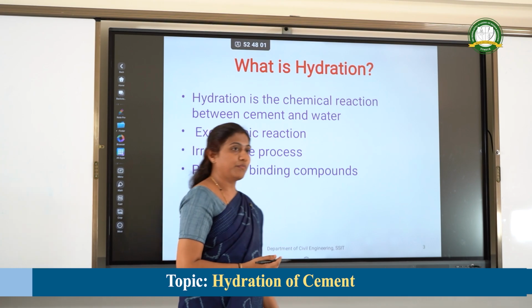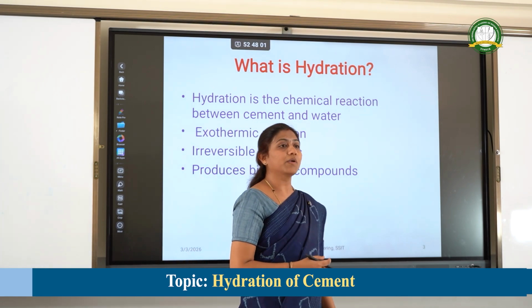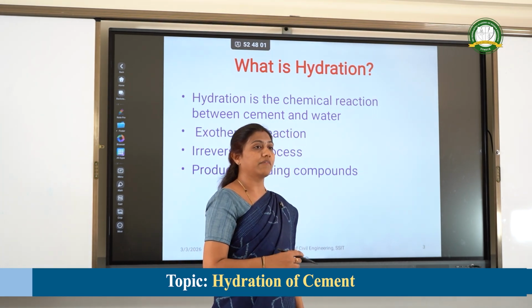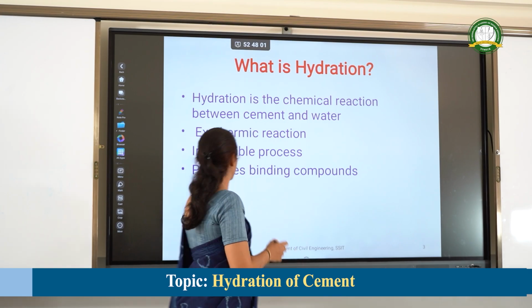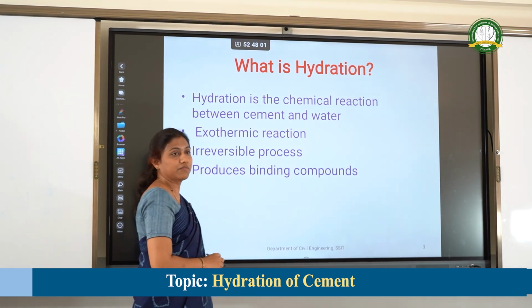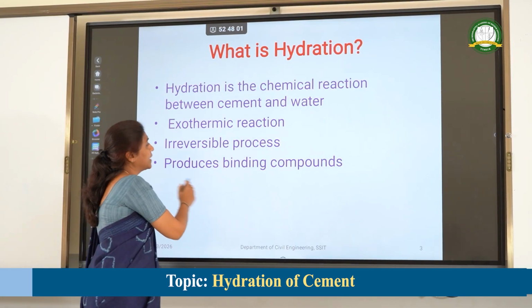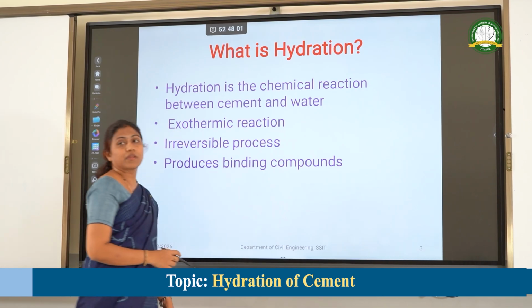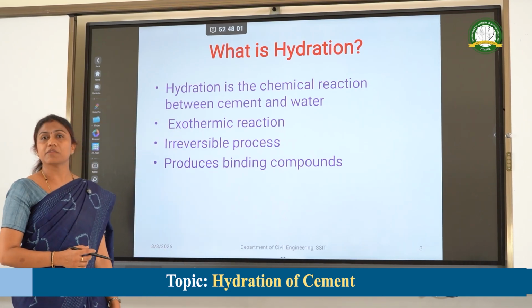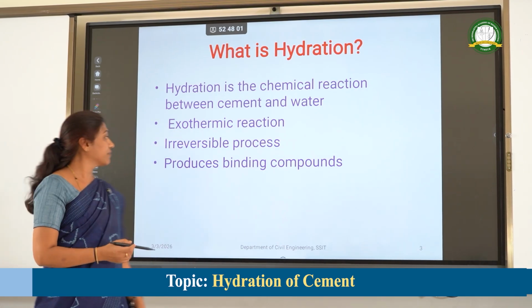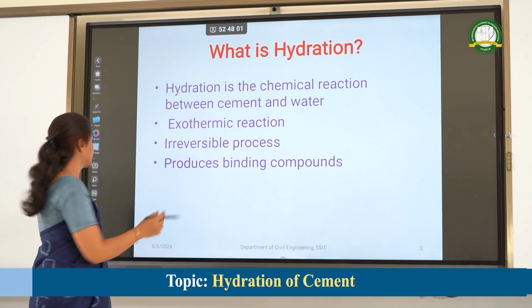Even if it is made into powder form, it will not have its original strength. So it is considered an irreversible process. It produces a binding compound. When water is added to cement, it will become a hard mass and it will bind other components.